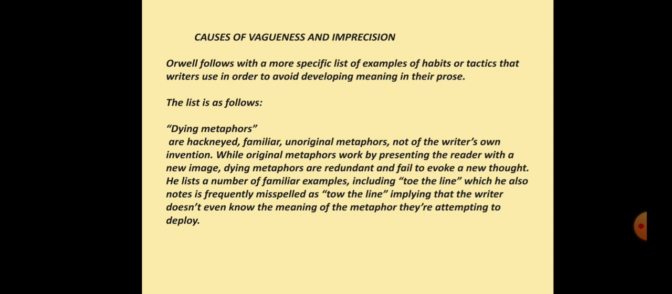Dying metaphors are hackneyed, familiar, unoriginal metaphors, not of the writer's own invention. While original metaphors work by presenting the reader with a new image, dying or stale metaphors are redundant and fail to evoke a new thought. Then Orwell lists a number of familiar examples, including toe the line, which he also notes is frequently misspelled as tow the line, implying that the writer doesn't even know the meaning of the metaphor they are attempting to use.